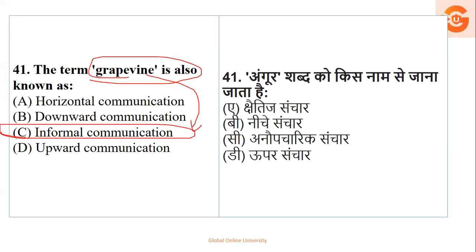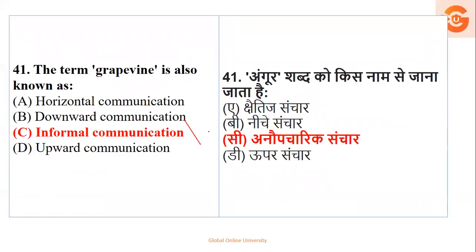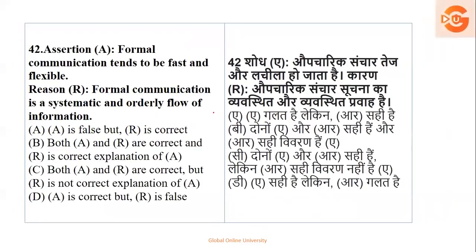So for this, the right answer is option number C. Okay. Next, assertion and reason. Assertion: formal communication tends to be fast and flexible, whereas the reason given is that formal communication is a systematic and orderly flow of information. So here, "formal communication tends to be fast and flexible" is not stated anywhere. Formal communication is a systematic and orderly flow of information.